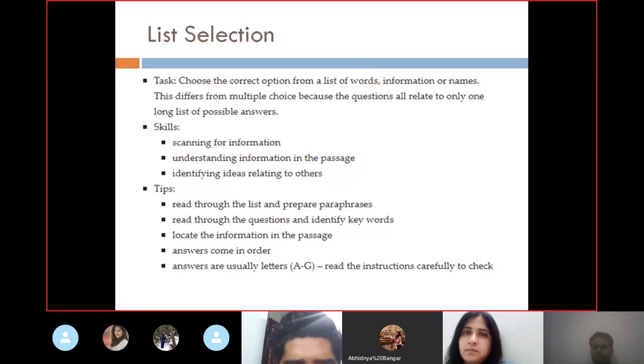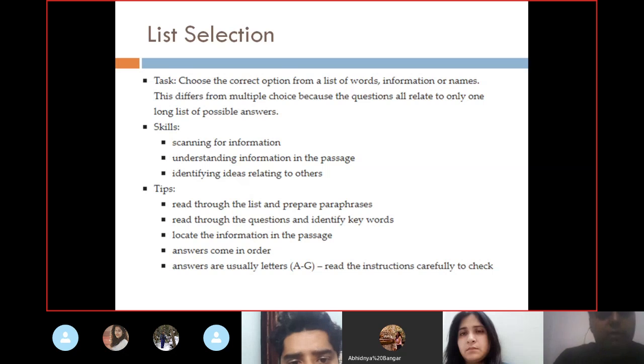This differs from multiple choice because the questions all relate to only one long list of possible answers. So choose the correct option from a list of words, information or names. So there would be a list of words, some information or some names, name of people, name of some different type of things. So how it is different from multiple choice because there's a long list of possible answers which are given in front of these questions. So you have to select out of those.